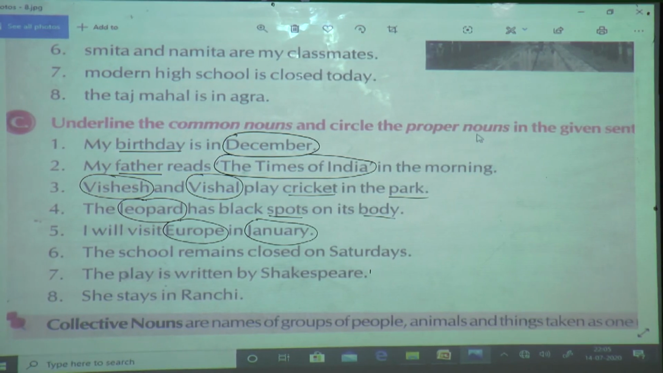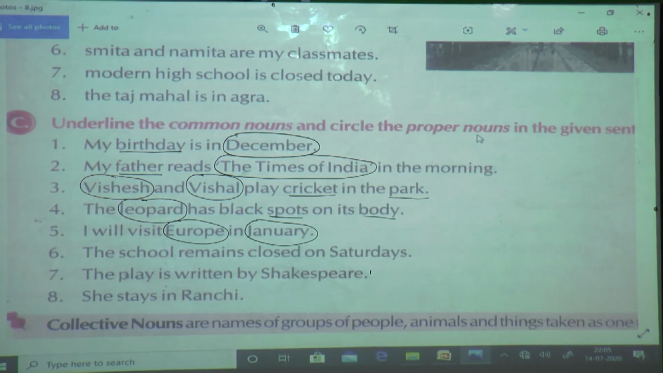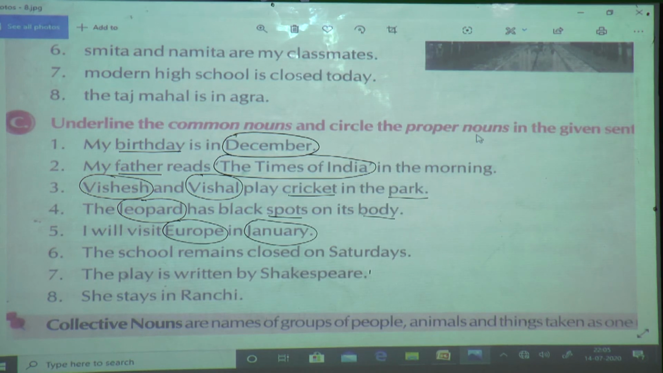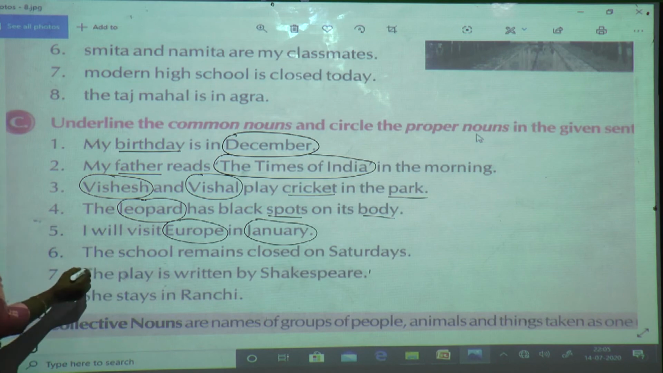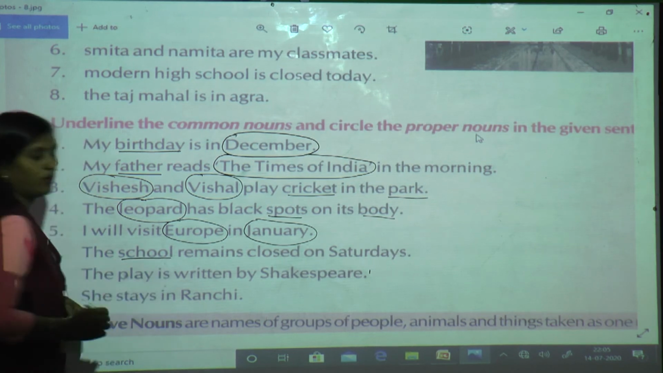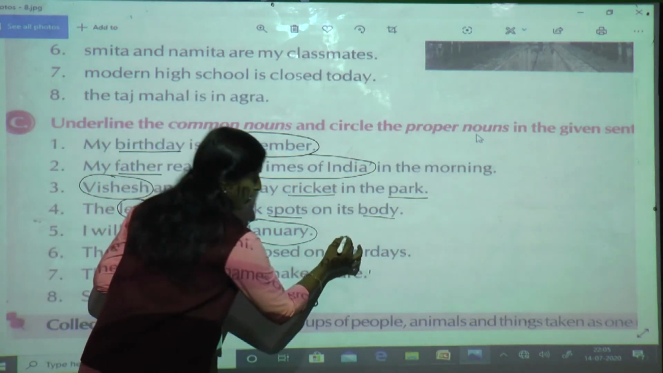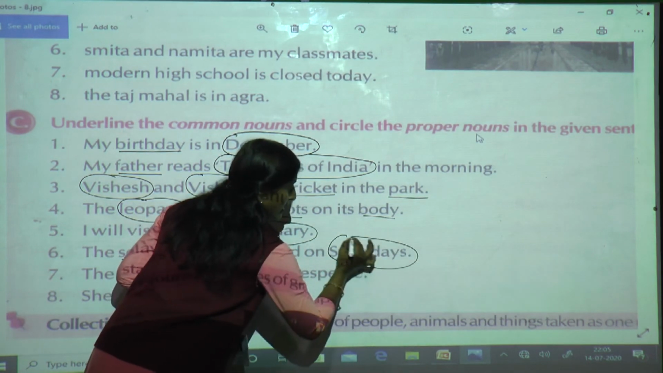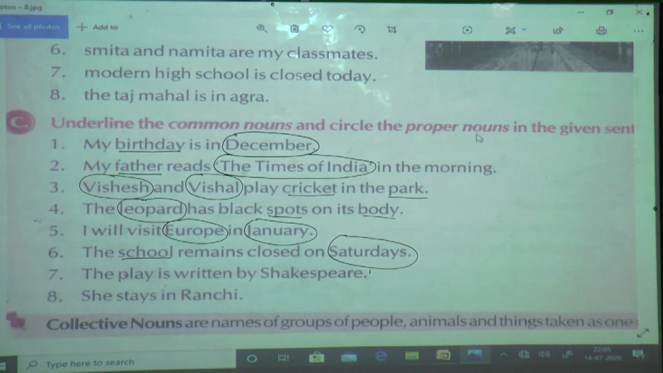Six. The school remains closed on Saturdays. School means commonly it is talking about all schools. So this is a common noun. And what is the day mentioned over here? Saturdays is specified. So that is a proper noun.